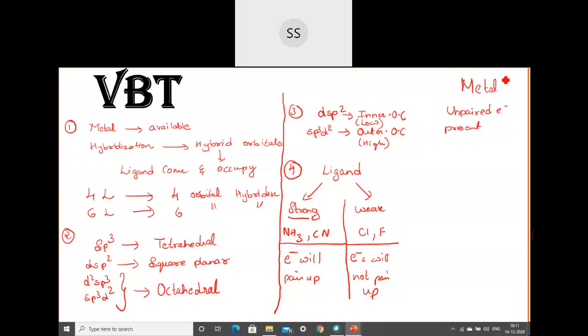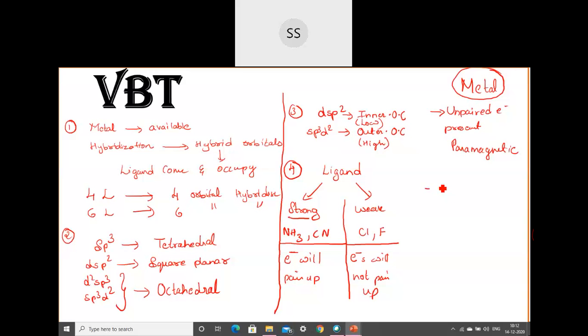Remember, always in the metal orbital, not in the ligand. Because if you check in the ligand, you will find that one ligand will always have a 2 electron pair, so that will not be correct because every time they would be diamagnetic only. What you are checking is the metal orbitals. So if you find there is an unpaired electron in the metal, then that means they are paramagnetic. Unpaired electron means they will be paramagnetic in nature.